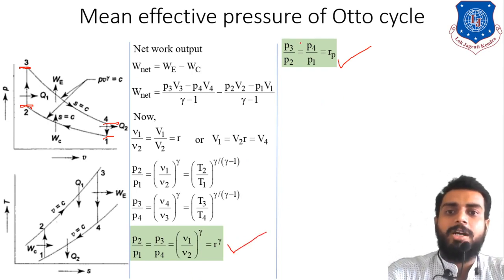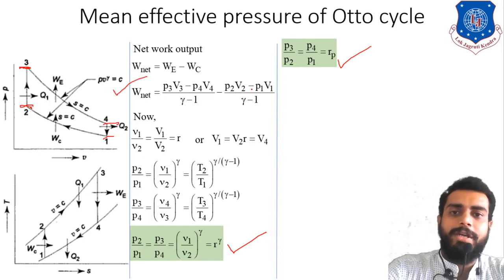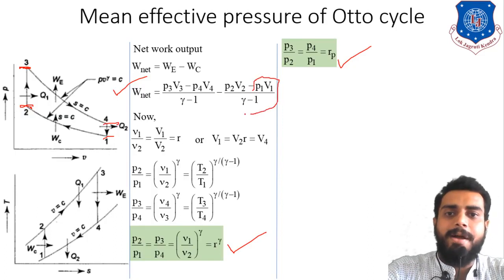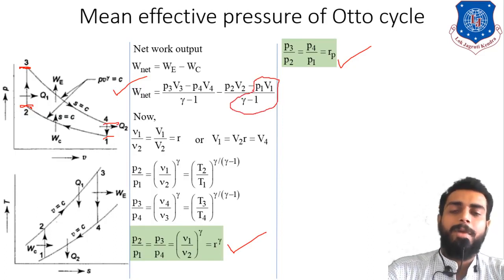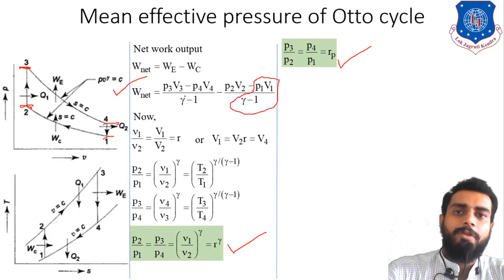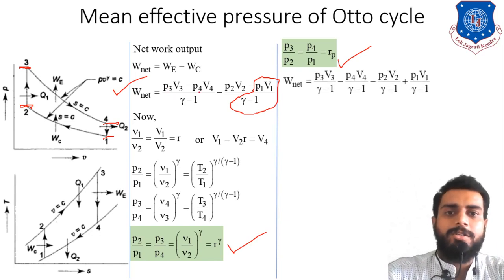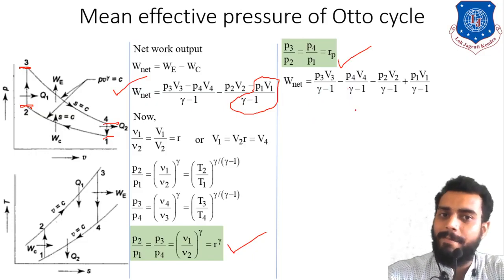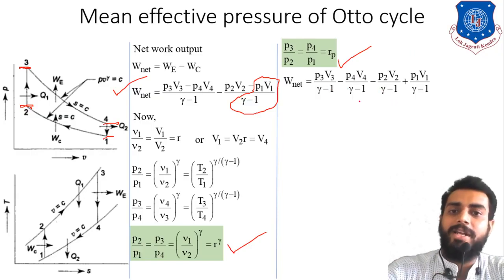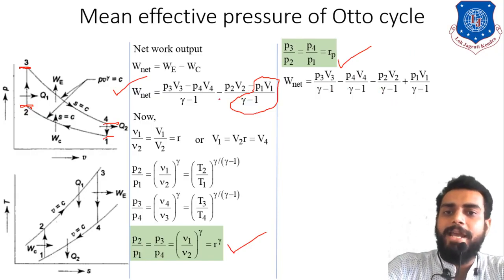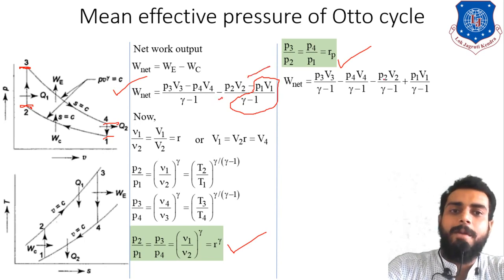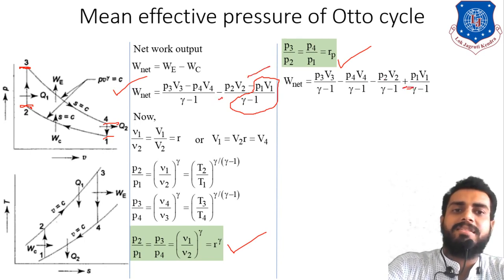Okay, so now let's come back to our main equation, that is W net. In this W net equation, we will take P1 V1 divided by gamma minus 1 as common. But before doing so, we will release the LCM. So I have separated the denominator for individual terms. So P3 V3 by gamma minus 1 minus P4 V4 by gamma minus 1 minus P2 V2 by gamma minus 1, and here you can observe that this minus sign and this minus sign will become plus sign. So that is why the plus sign is written.